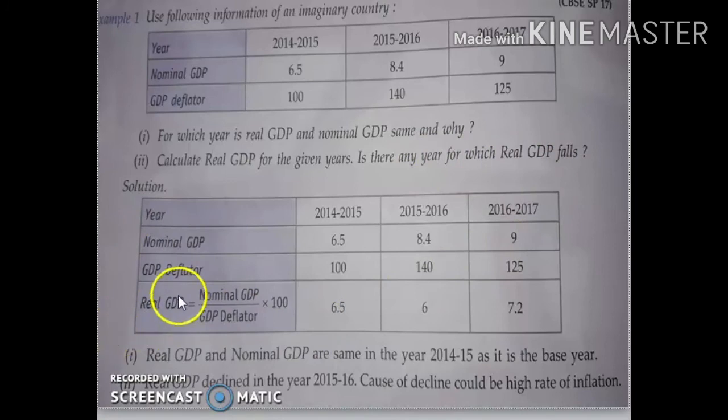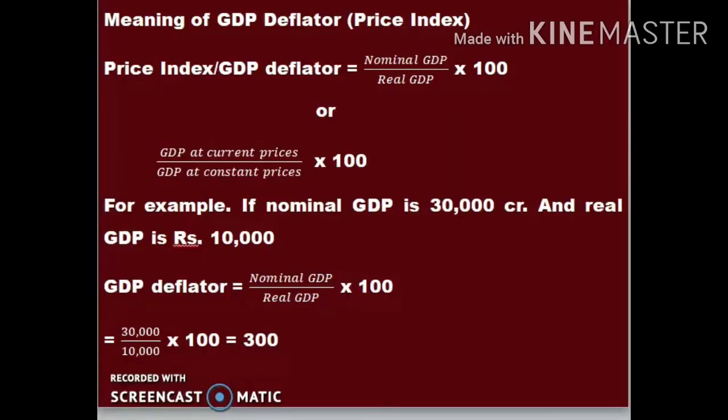How will you find it? You know the formula is nominal GDP divided by real GDP into 100. To find real GDP, you just cross multiply. You can put real GDP in place of GDP deflator, and GDP deflator in place of real GDP.